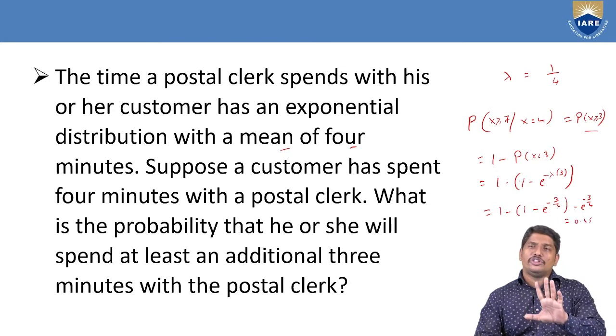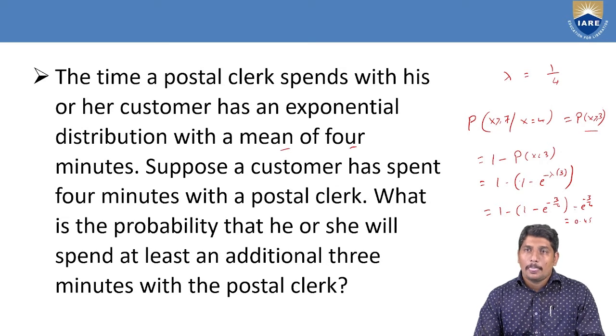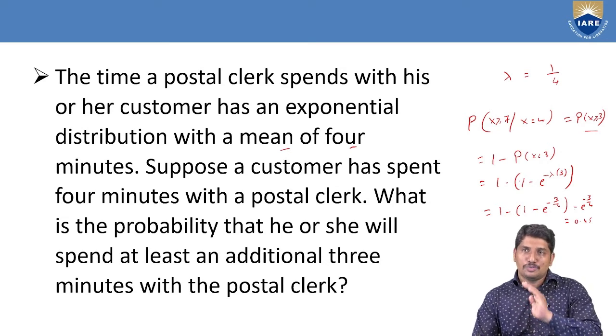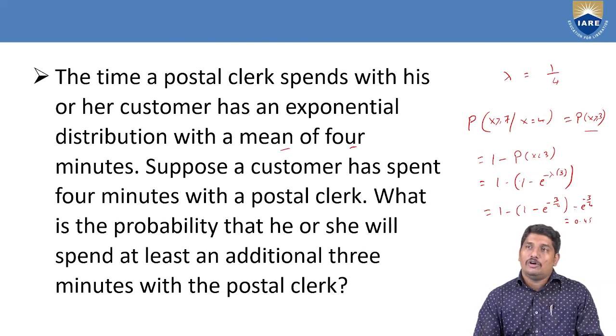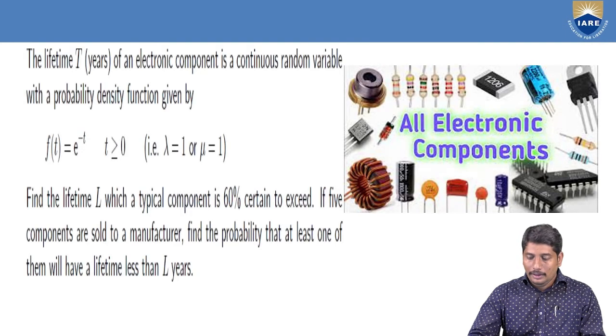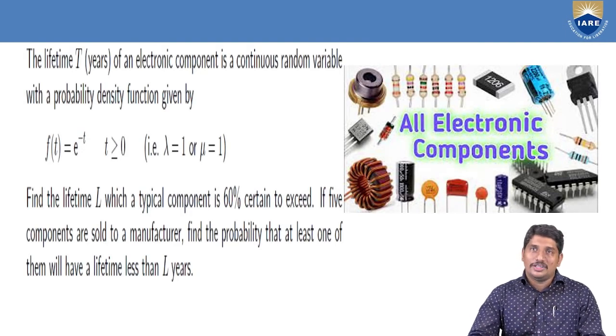That means there is a 45% chance that the customer has to spend more than 3 minutes to complete his process of registering the post. Okay, so this is how we can apply the memoryless property to find realistic, real-time probabilities related to time. And let us look into one more application.